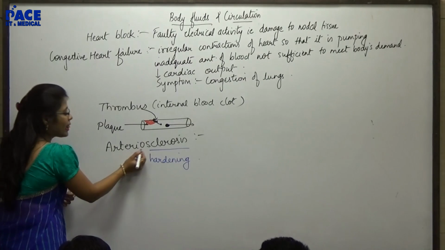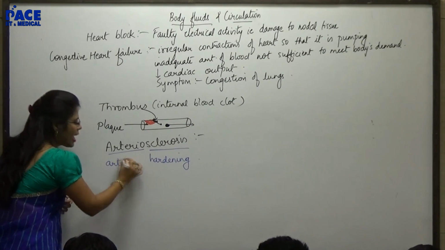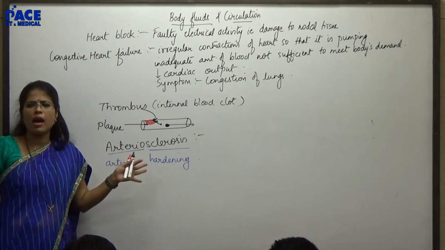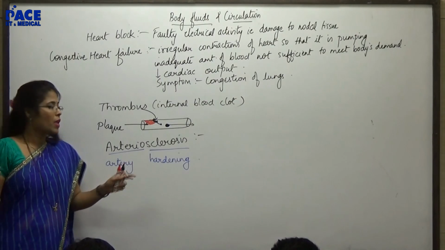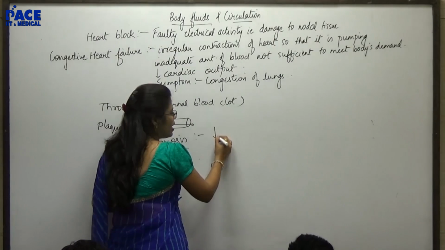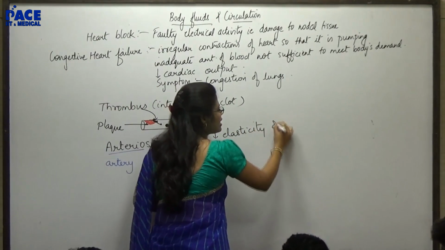Okay? But arterio, hardening of artery. Any artery of your body, whether it is coronary artery or any other artery of your body. Hardening of coronary artery, can I say tremendous reduction in the elasticity of artery?